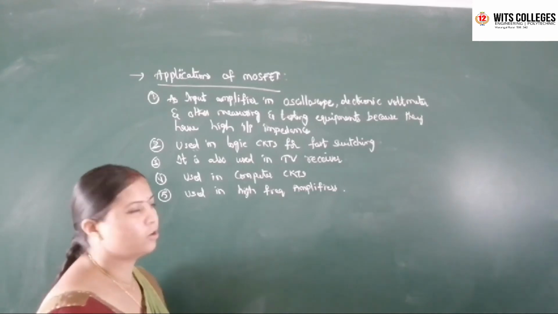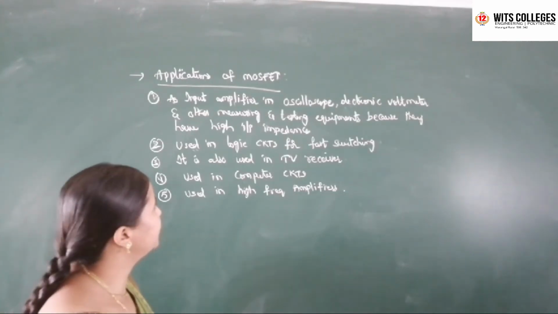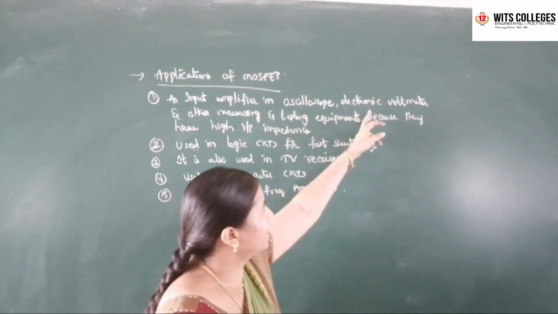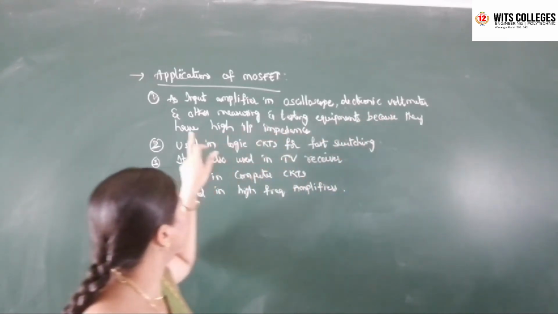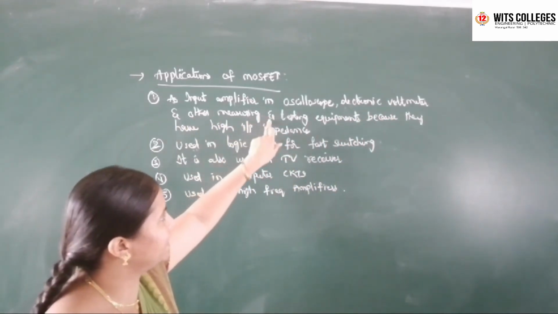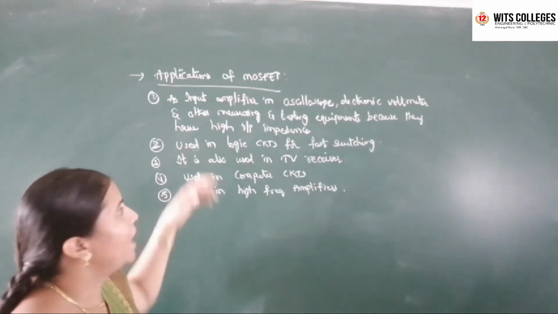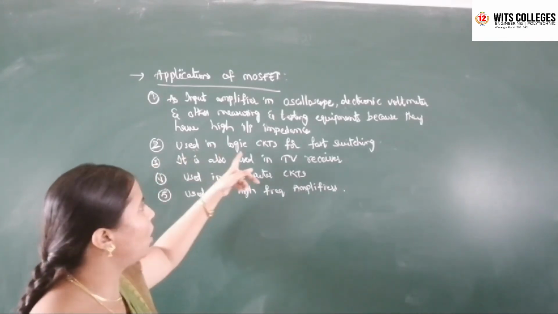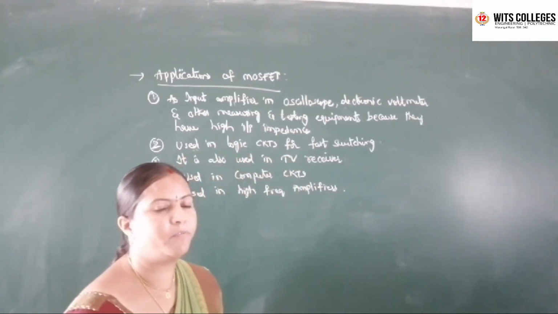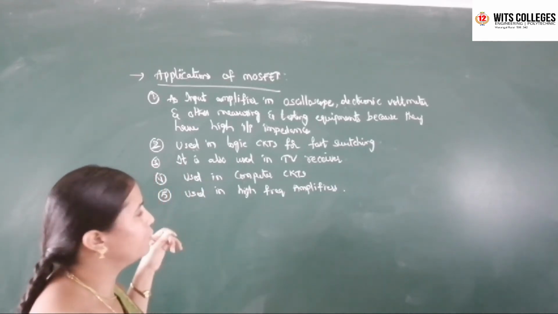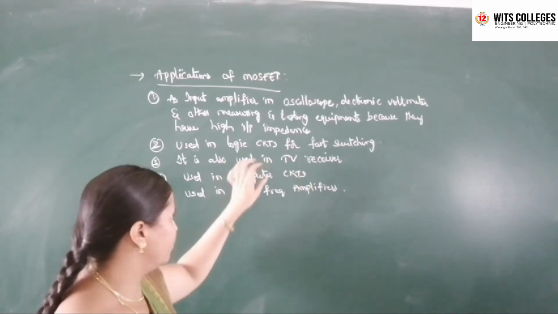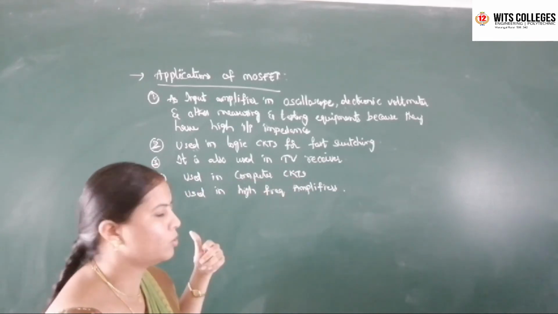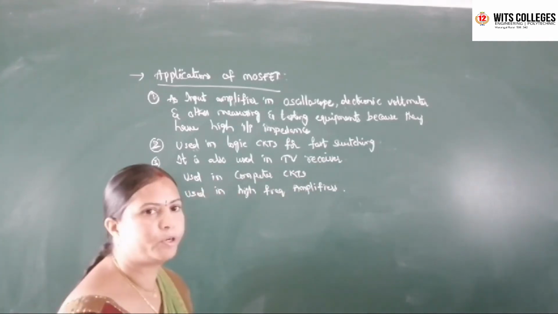So coming to the applications of MOSFET, these MOSFETs are used as input amplifiers in oscilloscopes, in electronic voltmeters and other measuring equipment and testing equipment, because they have high input impedance. Okay, input impedance is very high. And they are used in logic circuits for fast switching speed. If you want to increase the switching speed, we can use MOSFETs as logic circuits. And MOSFETs are also used in TV receivers, and they are used in computer circuits.